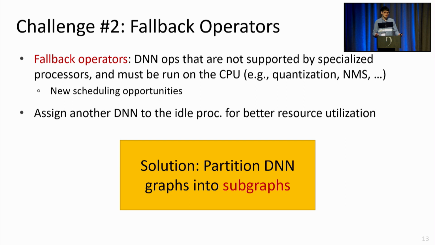So our solution to this problem is to schedule DNNs in units of subgraphs. By partitioning DNN graphs so that fallback operators and non-fallback operators are put in different subgraphs, we can explicitly control and manage when a processor becomes idle due to CPU fallbacks, and better utilize such idle times by scheduling other DNNs, like the timeline shown in the previous slide. I'll talk more about this in later slides.